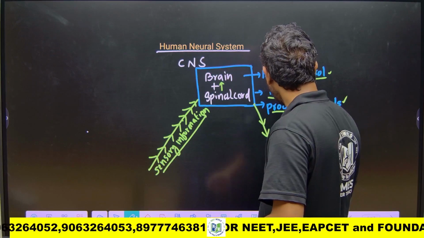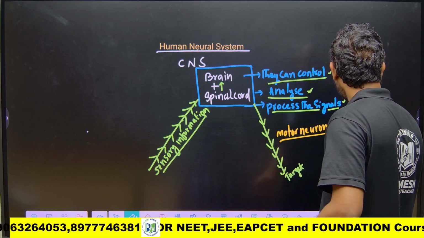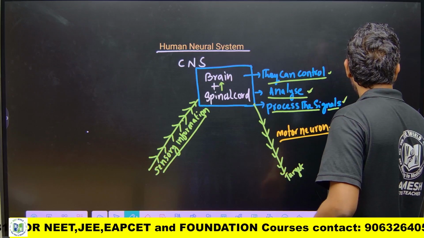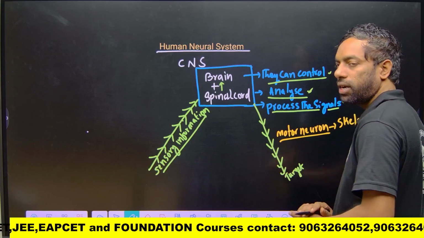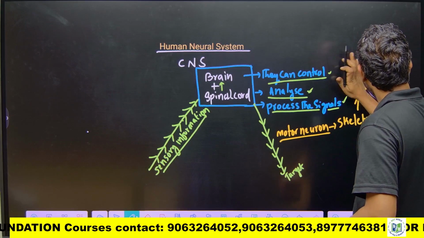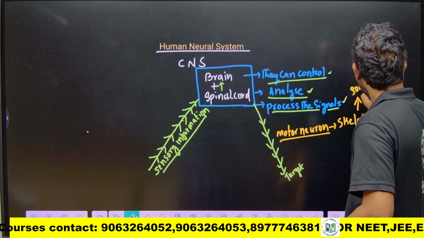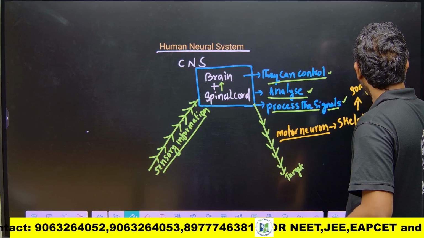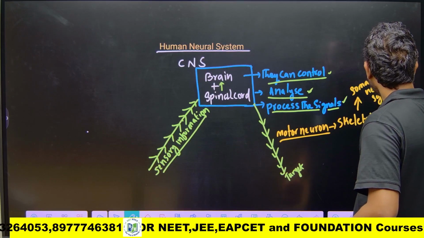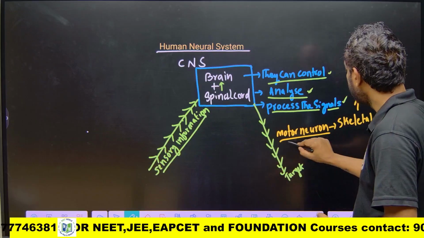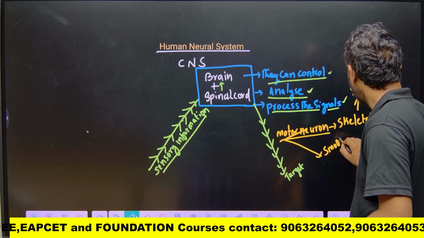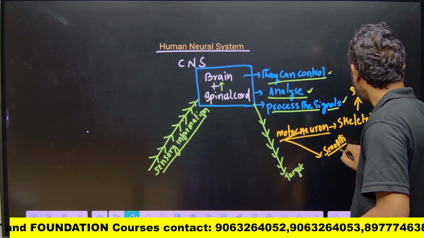If the signals pass to skeletal muscle, this is the somatic nervous system. If the signals pass to smooth muscle, it is the autonomic nervous system.